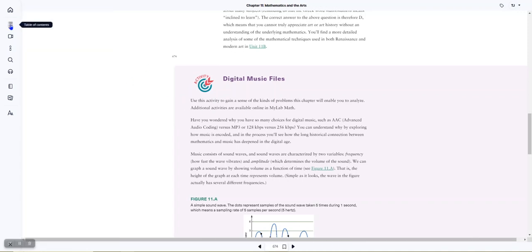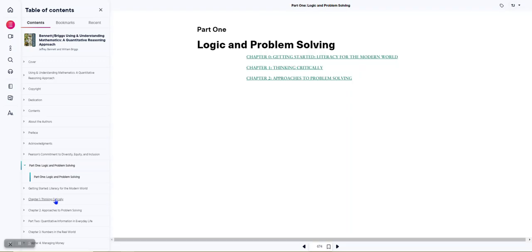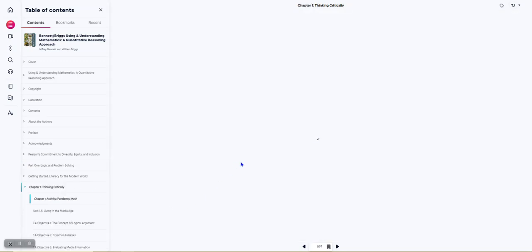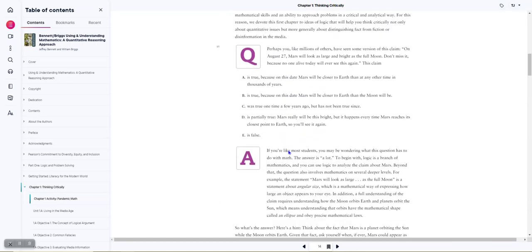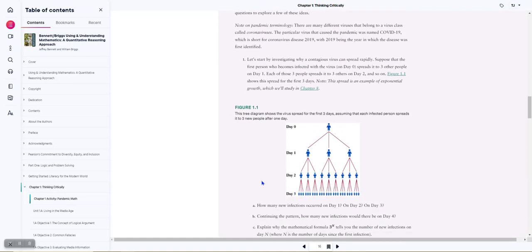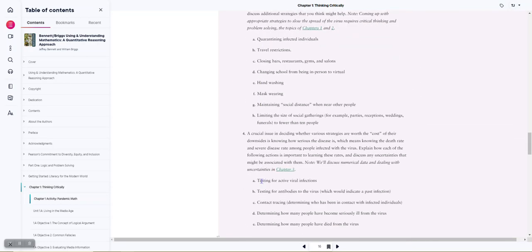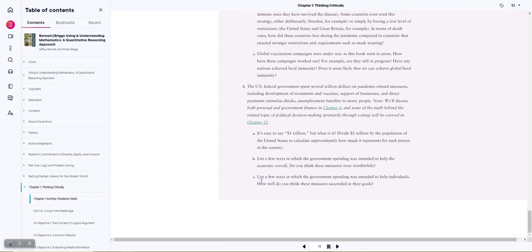theoretically, I could click on my table of contents here. Part 1. Let me go to chapter 1. And chapter 1 activity. Pandemic math. All right, and then there's another pandemic math activity later on. Notice that this one has 8 questions instead of 6. All right, and there are parts to them. All right, so you'll see this again in chapter 4 and chapter 12.